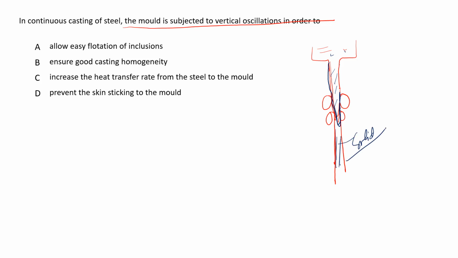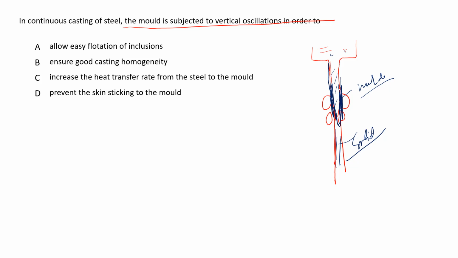So what happens is, here is the mold which solidifies it. This mold is under vibration or oscillation. So why is it so? So that this mold should not stick with the metal which is getting solidified, right?